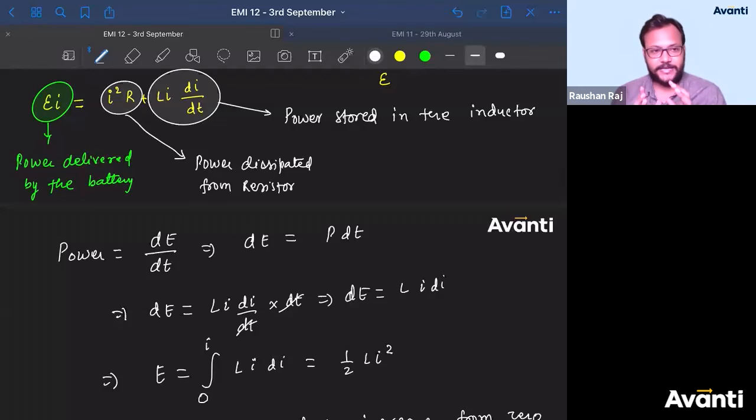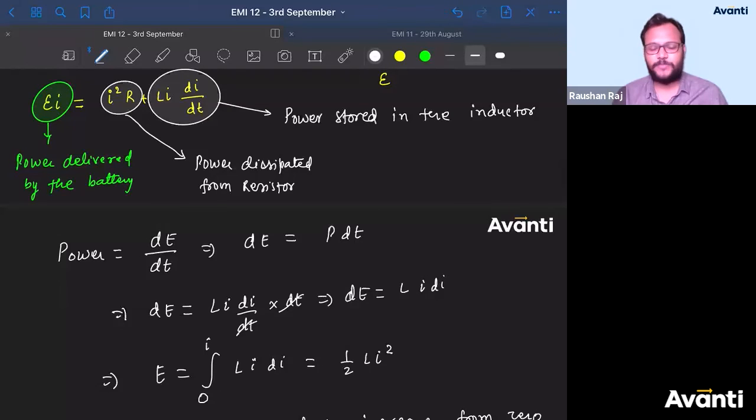So electrical energy will be converted into magnetic energy. And when you disconnect the battery, the same magnetic energy will again be converted into electrical energy. Okay? So you have provided electrical energy inside the inductor, that will be converted into magnetic energy. And when you disconnect it, the same magnetic energy will be converted into electrical energy again.